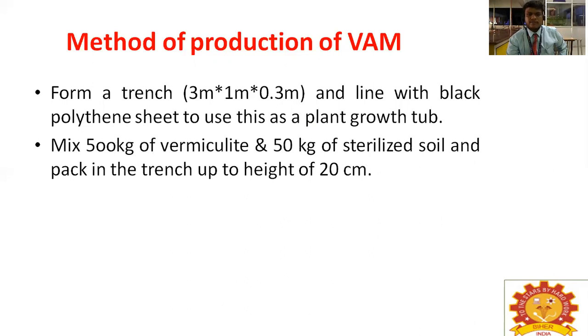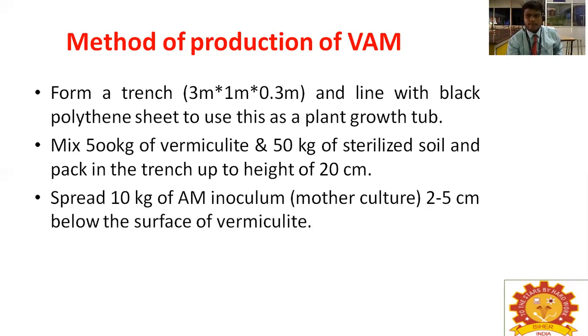So mix 500 kg of vermiculite and 50 kg of sterilized soil. Before mass production, it should be sterilized and packed in the trench up to a height of 20 centimeters. Okay, height should be 20 centimeters. Spread 10 kg of AM inoculum mother culture, 2 to 5 centimeters below the surface of the vermiculite. So now you raise the bed up to 20 centimeters, but you should inoculate in between 2 to 5 centimeters.